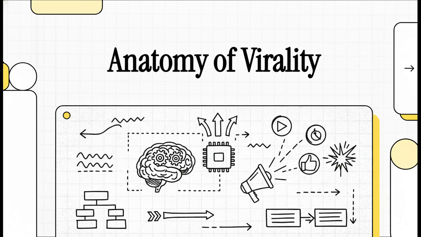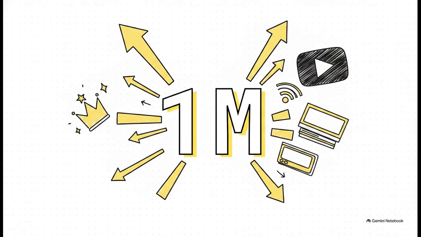And look, this isn't just your run-of-the-mill prompt. This is a highly specific, aggressively engineered set of instructions designed for one singular purpose: total dominance on YouTube Shorts. We're going to break down exactly how a creator commands an AI to transform into an elite hyper-analytical strategist. So get ready, because we're pulling apart the anatomy of virality, piece by piece, to see exactly how this machine is being told to think. Okay, let's dive into this.